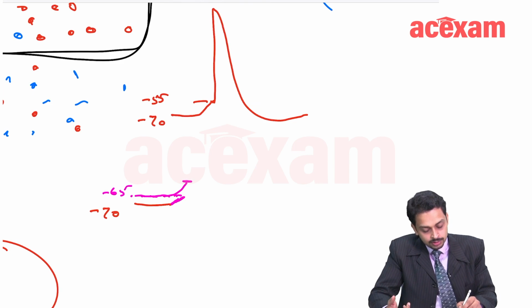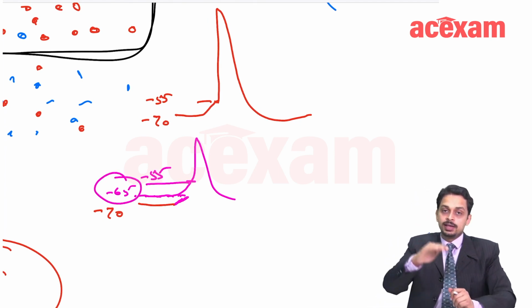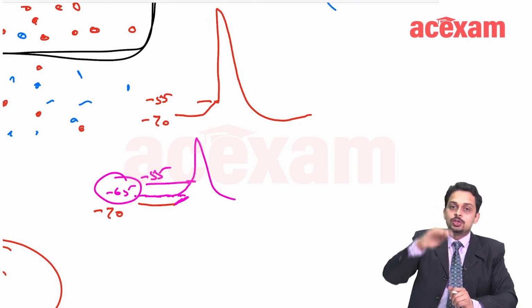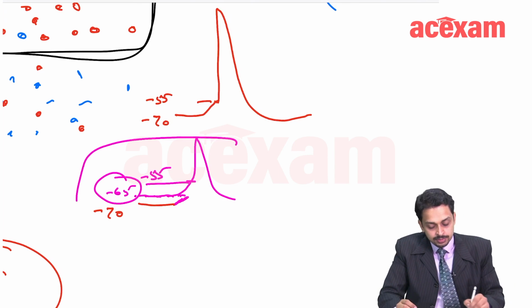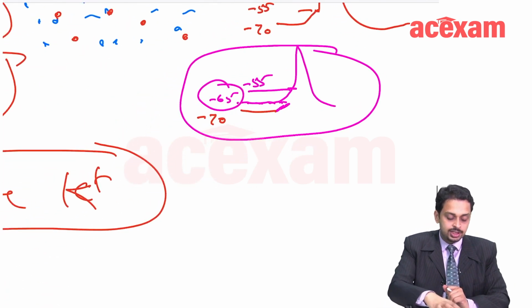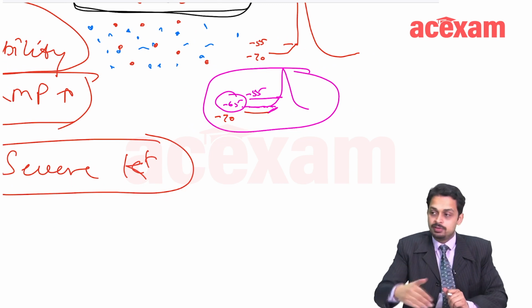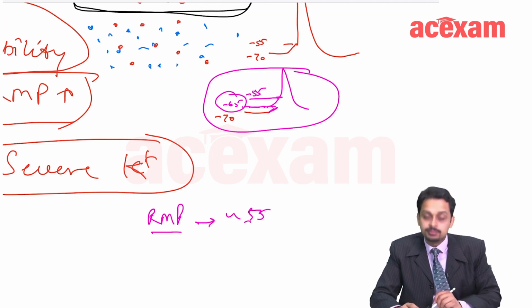So now this is minus 55. Therefore, the excitability is now high because the RMP has increased to minus 65. So this happens in mild to moderate hyperkalemia. If there is a condition in which there is severe hyperkalemia, very, very high concentration of potassium, what is going to happen now? RMP may even reach minus 55.